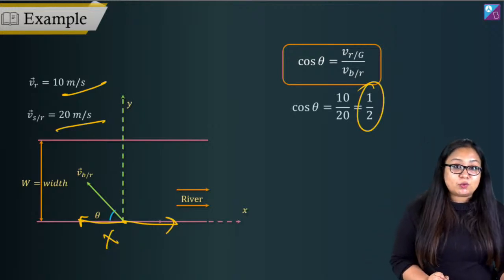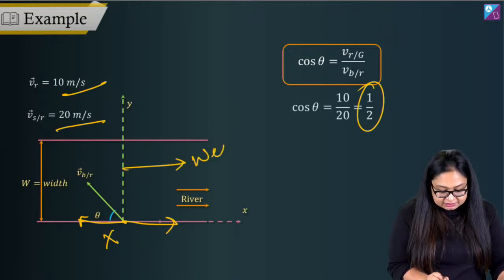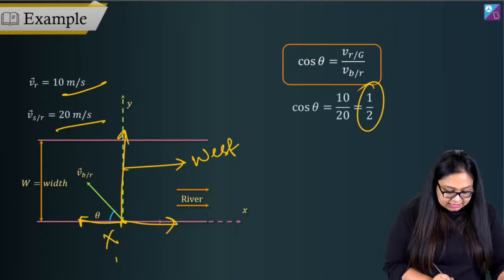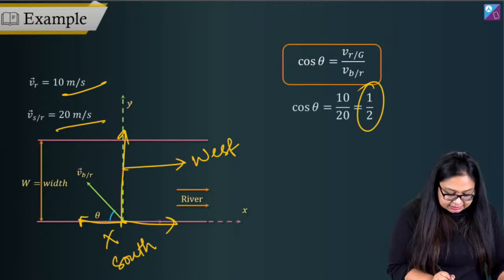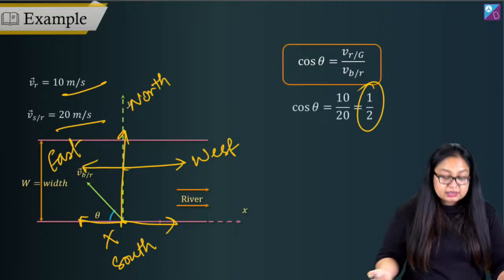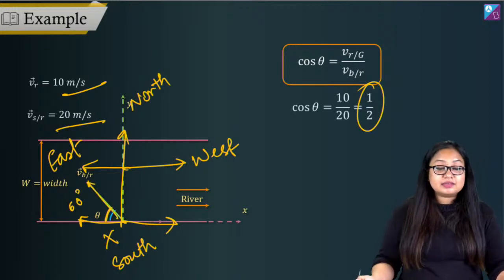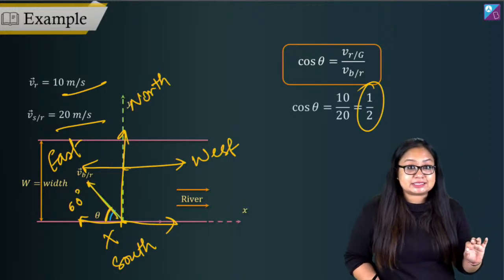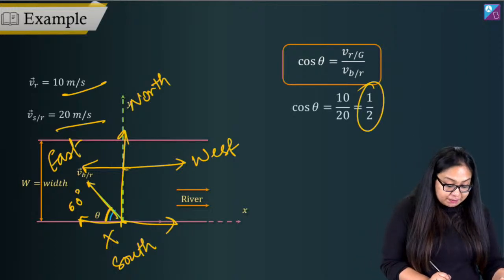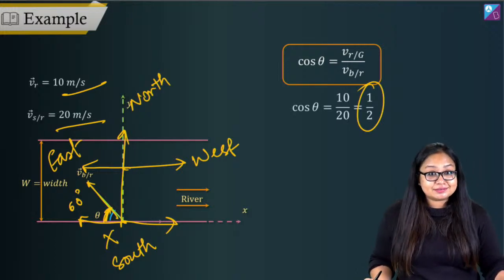And now we can see that the river is flowing towards west, and the person is going from south. So this is south, this is north, and this is east, this is west. The person should go at 60 degrees, right? The person should go at an angle of 60 degrees. So what is the direction then? The direction will be 60 degrees north of east, right?